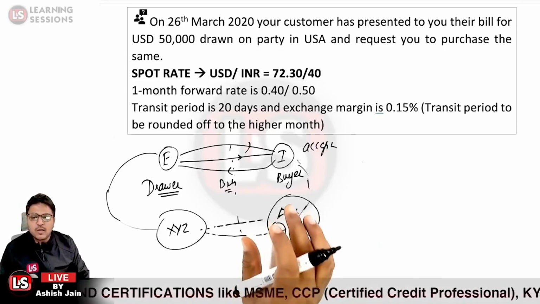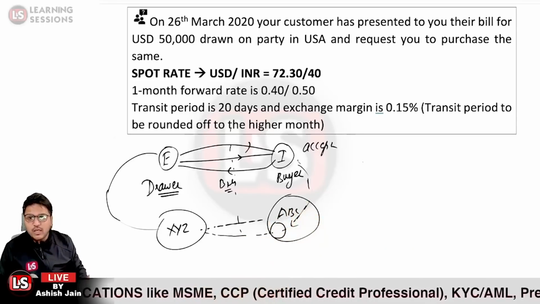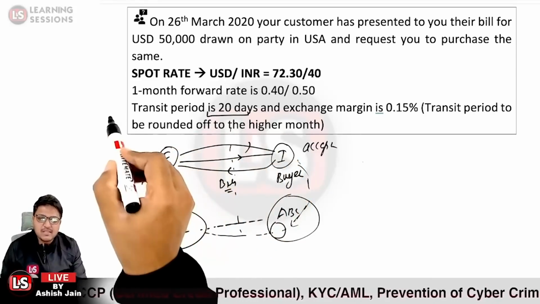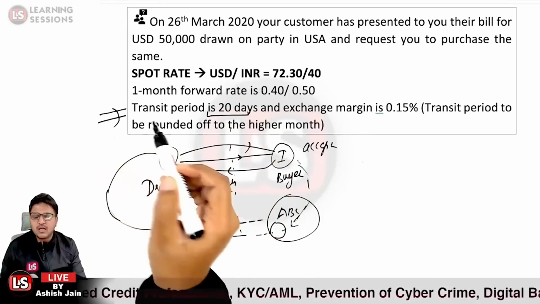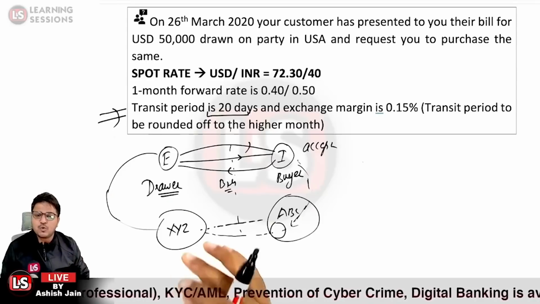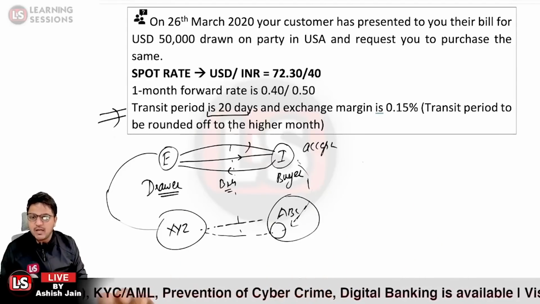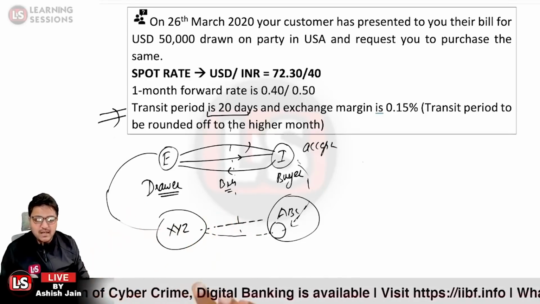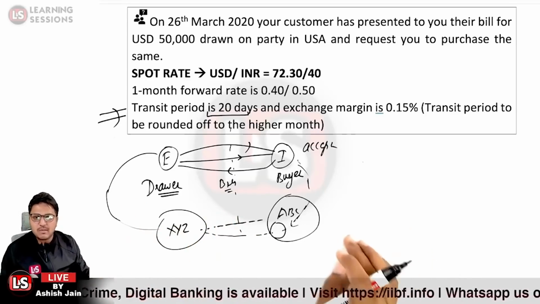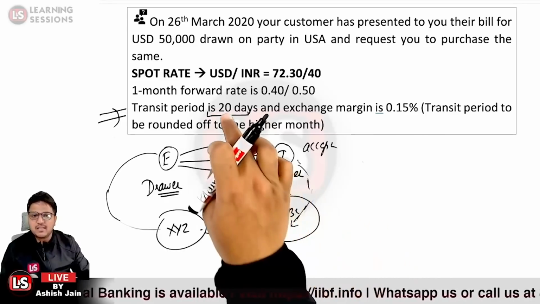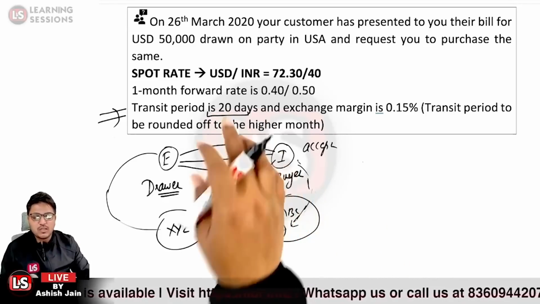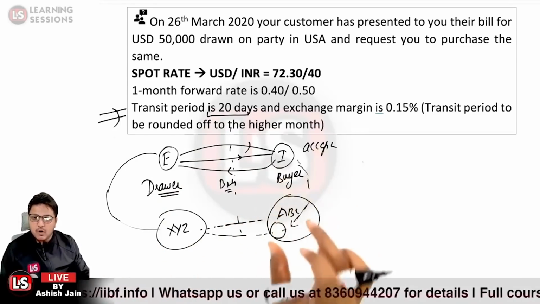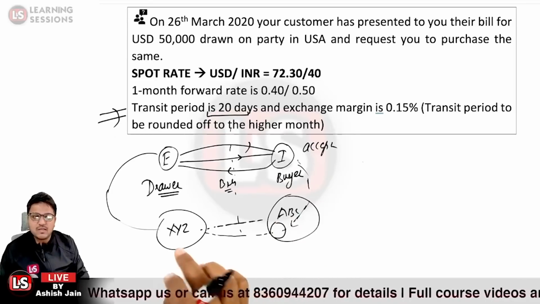And that particular time period which is going to take place over there is given to be 20 days. Now 20 days is given to be the transit period. Transit period is not related to the period when the goods will reach the customer. Transit period relates to the period when the bill will be presented, how much time it is going to take. So it is 20 days, and this much time it will take to get the bill cleared and the amount credited to the nostro account of the XYZ bank.